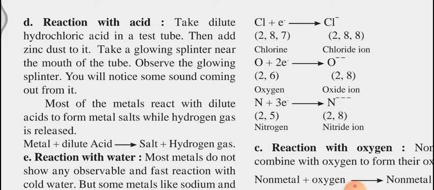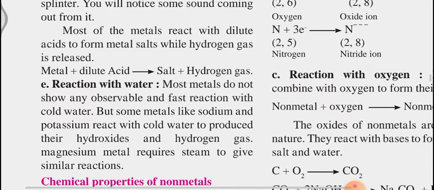Whenever the electrons in the outermost orbit are less than 4, then they can release their electrons. If the electrons are greater than 4, then they can borrow electrons from another element. So this is about their reaction with acid, we can say.